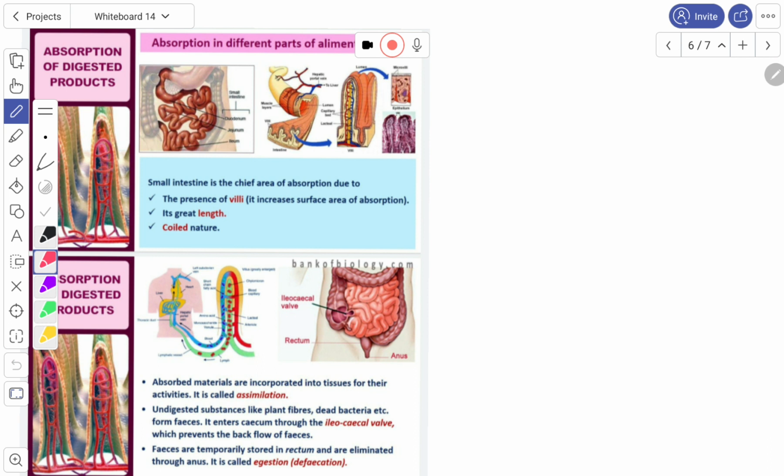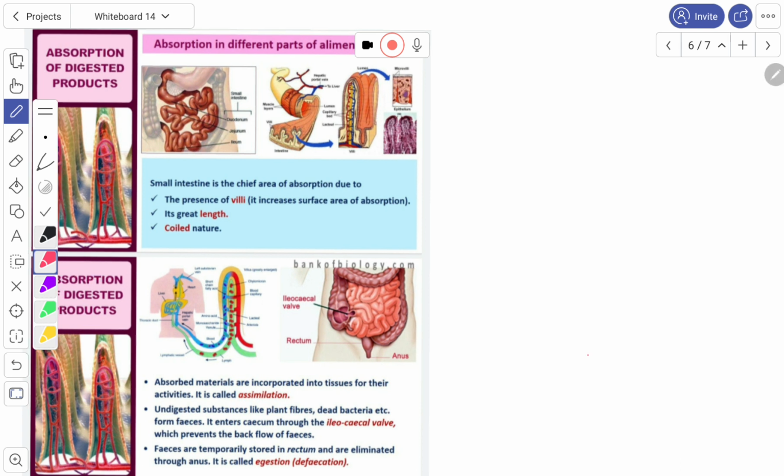Absorption in different parts of the alimentary canal. The small intestine is the chief area of absorption. Why? Because in the small intestine you can see the presence of villi. You can see here the villi is present here. Villi increase the surface area of absorption.